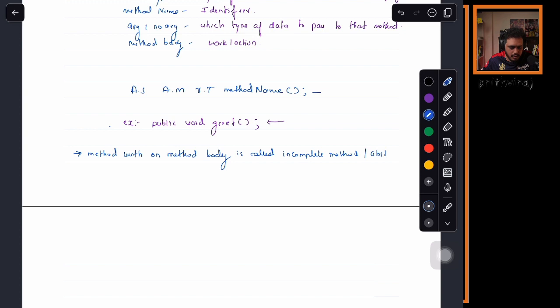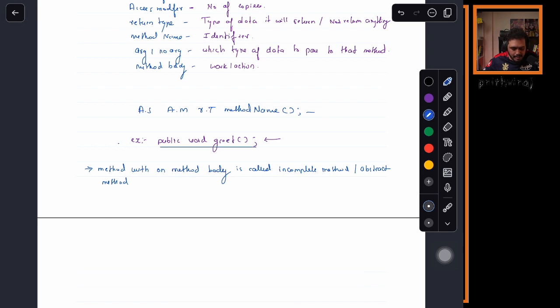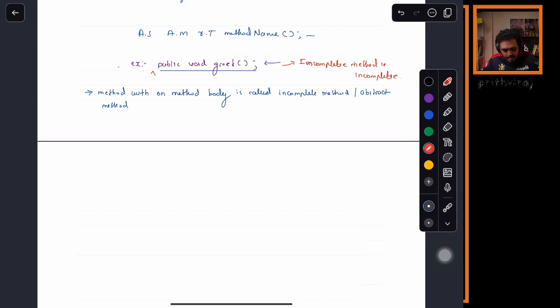or abstract method. Incomplete method or abstract method. Now, my dear friends, can I have an incomplete method like this only? Is this correct? This incomplete method is itself incomplete. Yes or no? Why is it incomplete, everyone? Because here there is no abstract keyword.